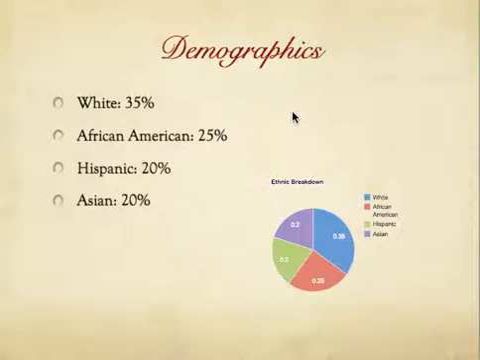We look at the demographics. The ethnic breakdown is 35% of the students who tested were white, 25% African American, 20% Hispanic, and 20% Asian.